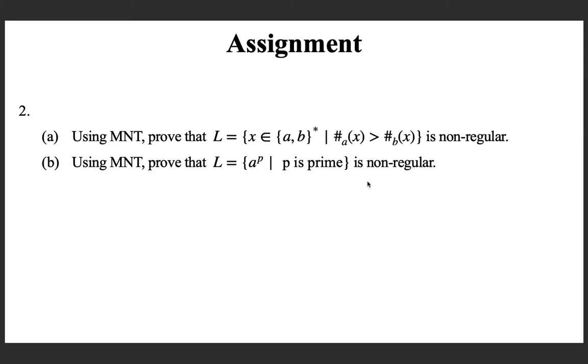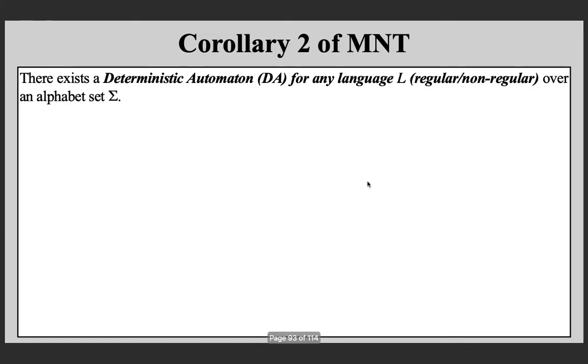I'm moving to the second corollary now. The second corollary is that there exists a deterministic automaton for any language. Any language can be regular or non-regular. This is a very strong corollary. So the Myhill-Nerode theorem tells us that for an arbitrary language, even if it is non-regular, there exists a deterministic automaton. Actually, it's a canonical deterministic automaton. We will prove it now.